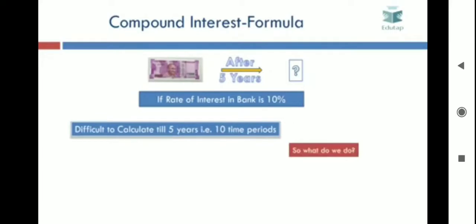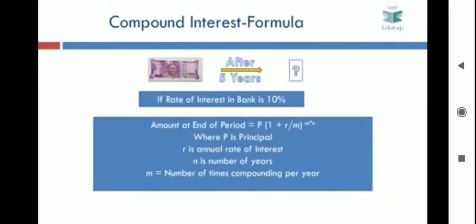So what do we do? Is there an easy way to calculate this? Yes. There is a compound interest formula which will help you to calculate the amount after n years, and you will not be required to do any tedious calculations. The formula is: P into 1 plus R by M raised to the power M into N. Here P is the principal, that is the starting amount, R is the annual rate of interest, N is the number of years, and M is the number of times compounding per year, right?